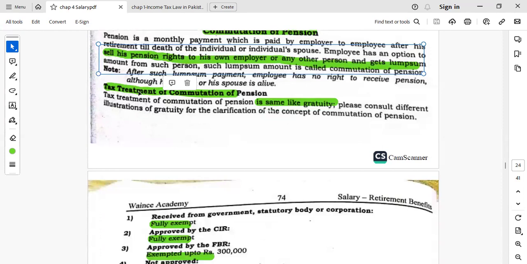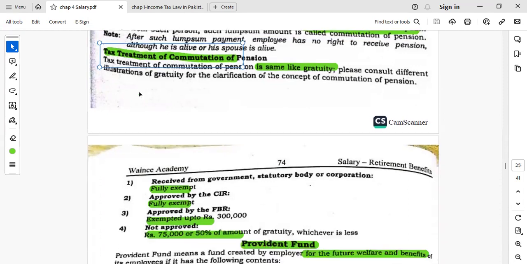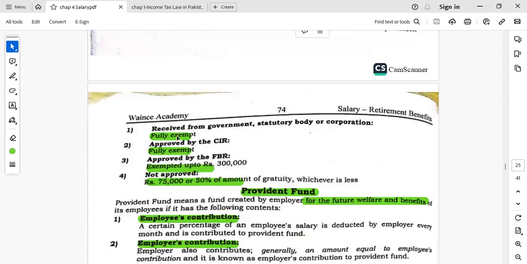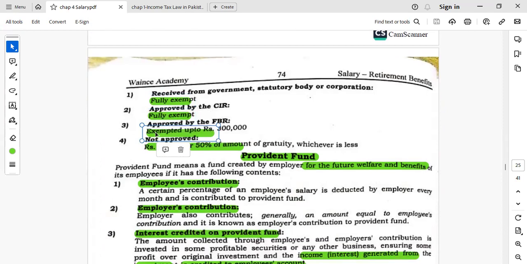So the tax treatment of this commutation of the pension is the same as the gratuity. If it is given by the government, it is fully exempted. If it is approved by the CIR, it is exempted. If it is approved by the FBR, it is exempted up to 300,000. And if it is not approved by any competent authority, then 75,000 or 50%, whichever is less, will be treated as a calculation.